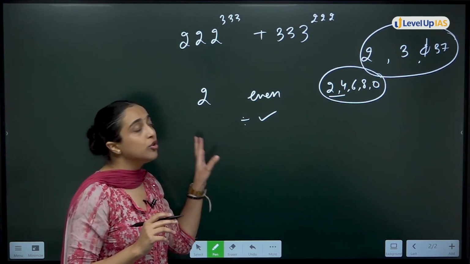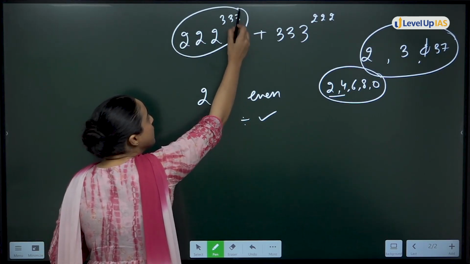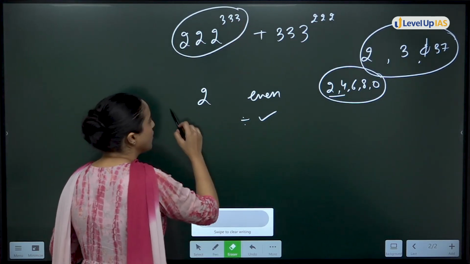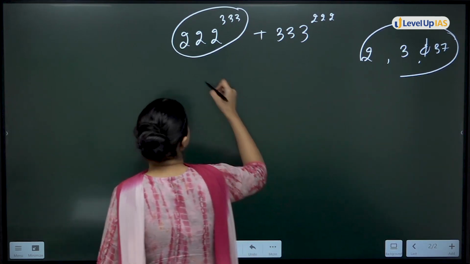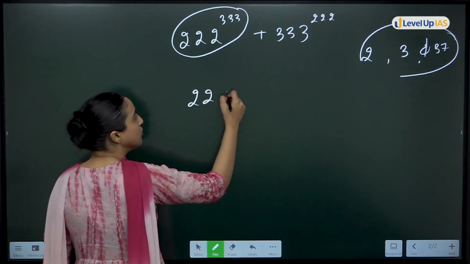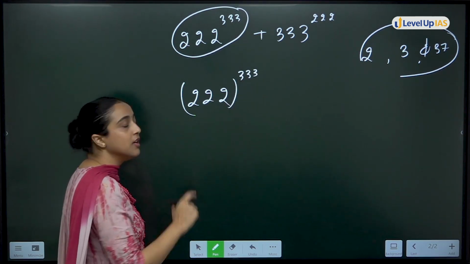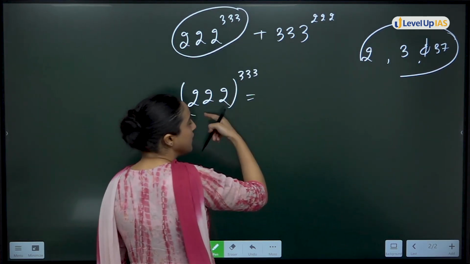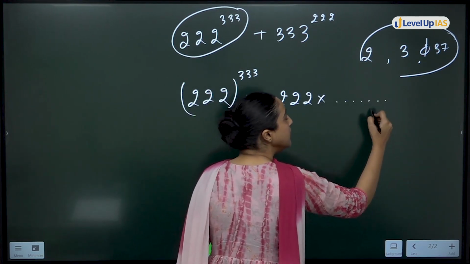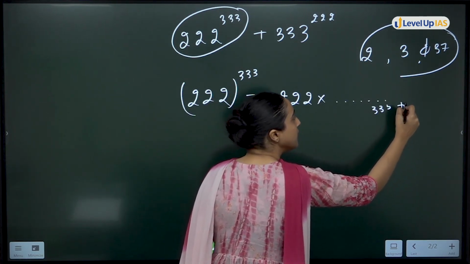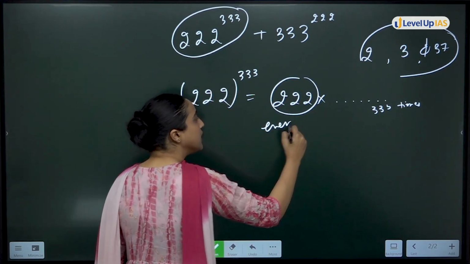Also, one more point you should know. Let's say this number, is it even or odd? This number is 222 to the power 333. This number means 222, you are multiplying so on up to 333 times. 222 is an even number.